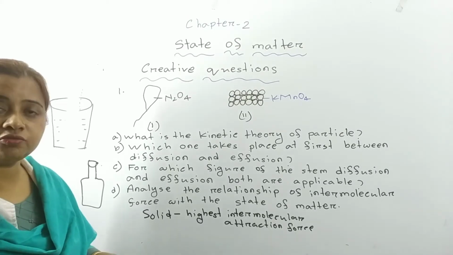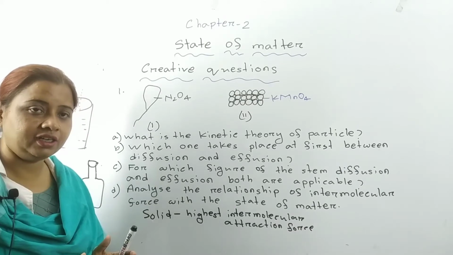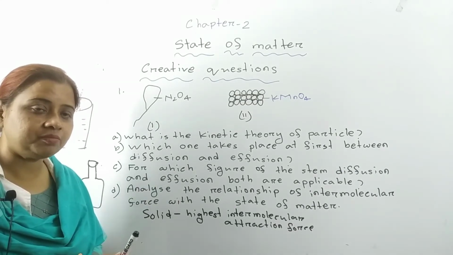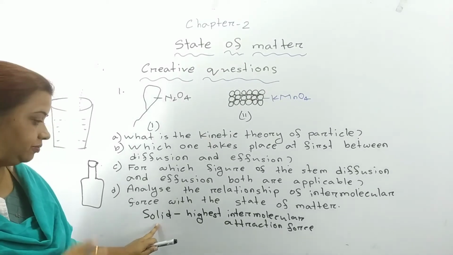For this attraction force molecules can be packed closely together and it has a definite shape and volume. Solid has a definite shape and volume.